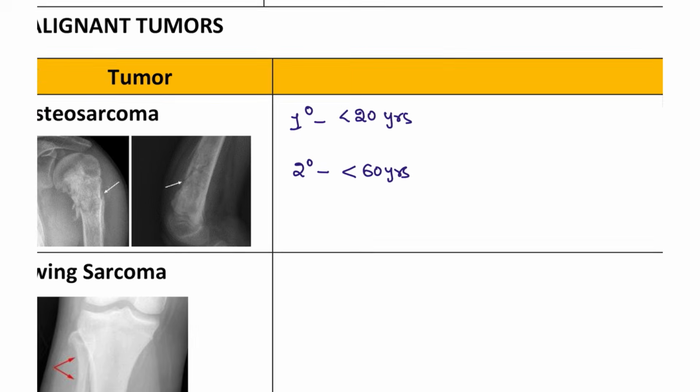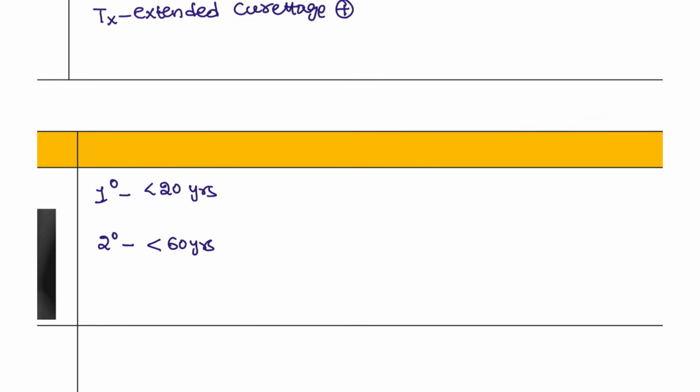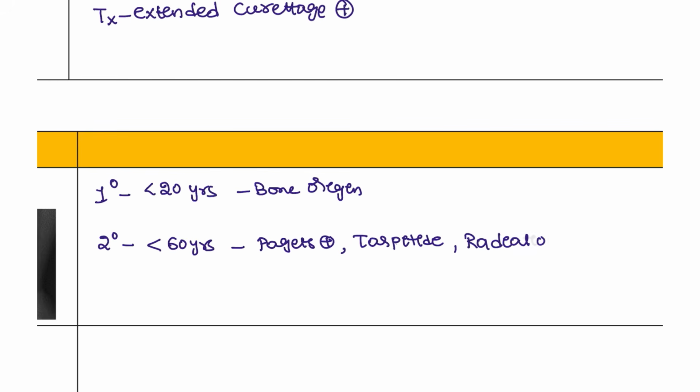The primary tumor is one that comes from the bone origin only, whereas the secondary one comes from secondary factors. For example, if a patient is suffering from Paget's disease of the bone, he is likely to develop osteosarcoma. Those who are taking teriparatide, a drug we use as a parathyroid hormone analog, can also get osteosarcoma. So we can see these two associations, and also those who have taken radiation can get this cancer.